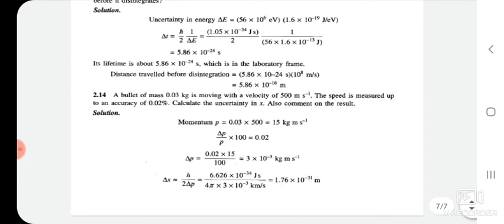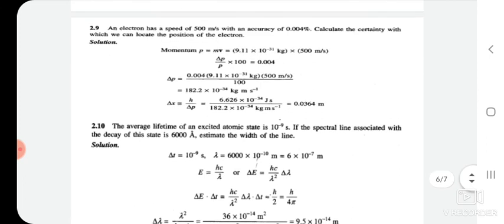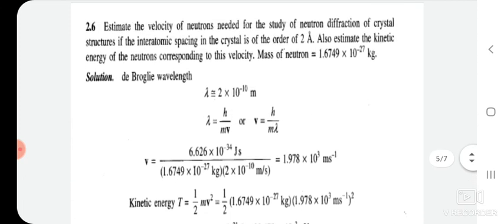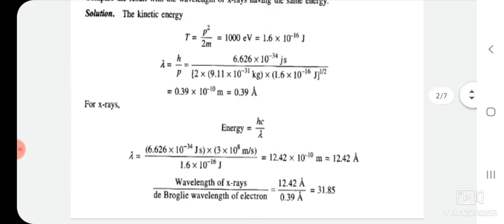By using the uncertainty principle, you can solve any kind of numerical in this way. This kind of problem will be asked in the university exam also, for 3 marks or 5 marks questions. If you have any doubt related to these numerical problems, you can ask me.